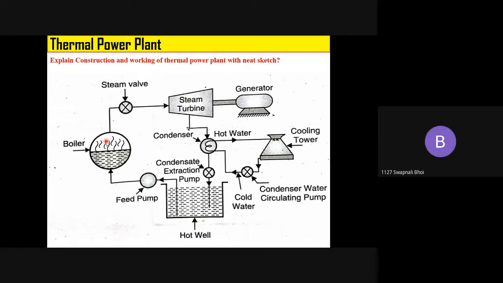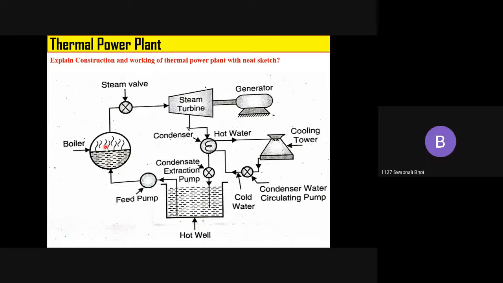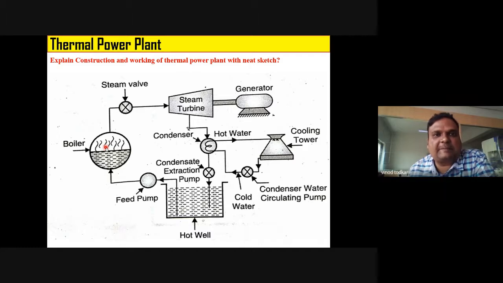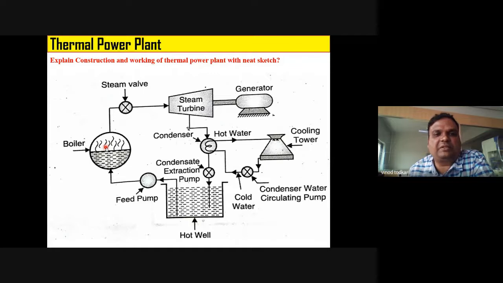Steam. Water gets boiled and converted into steam. So who will tell me what happens in boiler? I will tell you two, three simple statements. Yes, please. In boiler, due to the combustion of coal, water gets boiled, and due to the boiling of water, steam is created, and the water is converted into steam. Excellent. Water is converted into high pressure and high temperature steam.